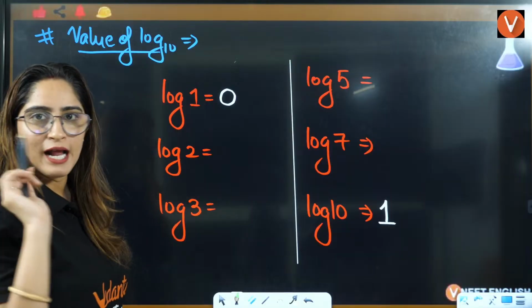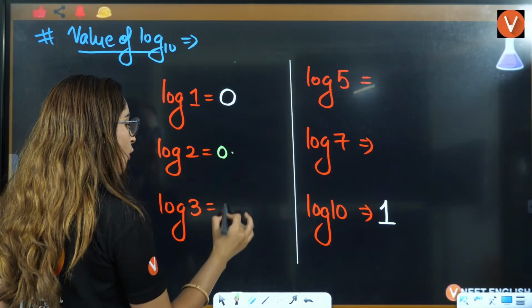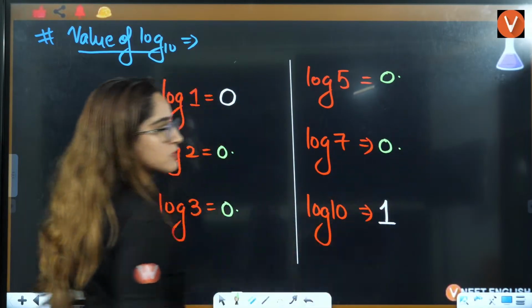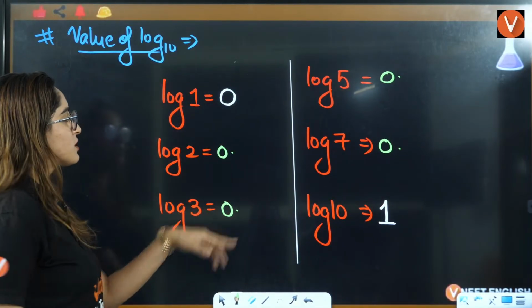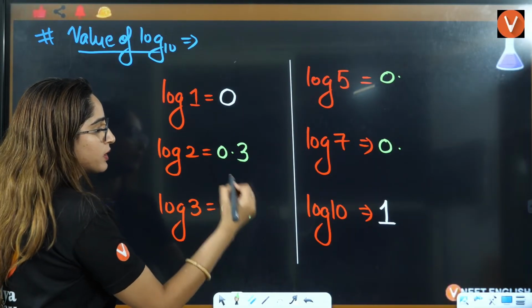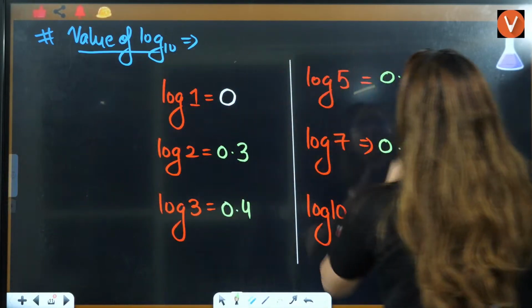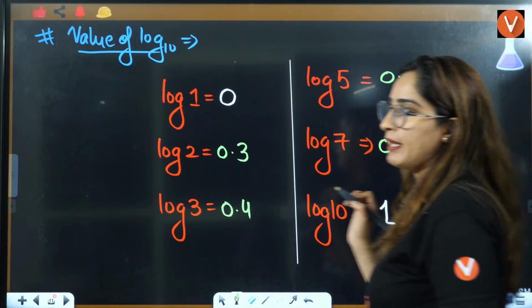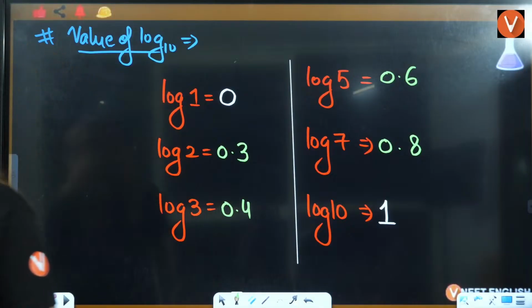One simple trick I'll tell you. Firstly, put point, point, point, and point. Now, because it is 2, add 1, that will become 3. 3 add 1, that will become 4. 5 add 1, that will become 6. 7 add 1, that will become 8. Okay, everybody?